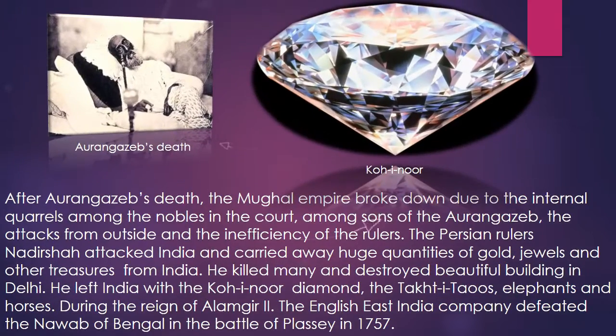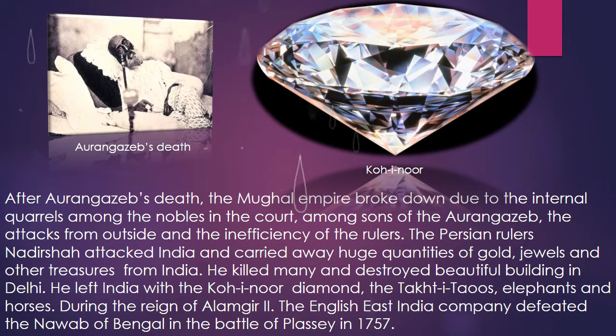After Aurangzeb's death, the Mughal Empire broke down due to the internal quarrels among the nobles in the court, among sons of Aurangzeb, the attacks from outside, and the inefficiency of the rulers. The Persian ruler Nadir Shah attacked India and carried away huge quantities of gold, jewels, and other treasures from India. He killed many and destroyed beautiful buildings in Delhi. He left India with the Kohinoor diamond, the Takht-e-Taus, elephants, and horses.